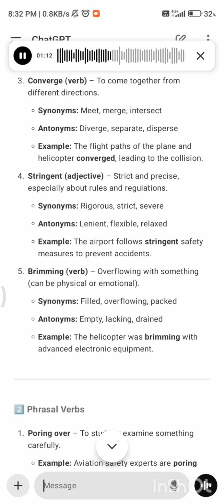5. Brimming: overflowing with something, can be physical or emotional. Synonyms: filled, overflowing, packed. Antonyms: empty, lacking, drained.